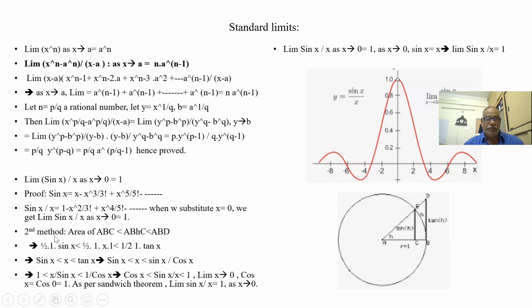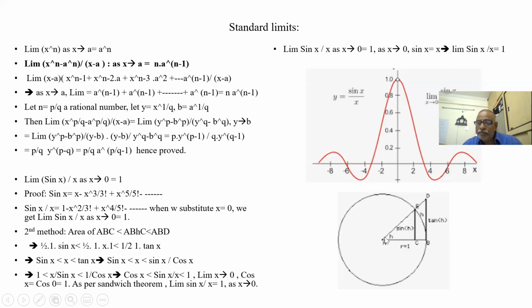This is a third method. There is a third method. You see this triangle. Area of triangle ACE is less than area of sector ABE, which is less than area of triangle ABD. Now, what is the area of ACE? Half base into height.